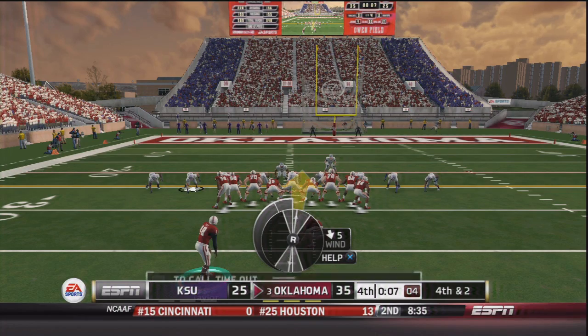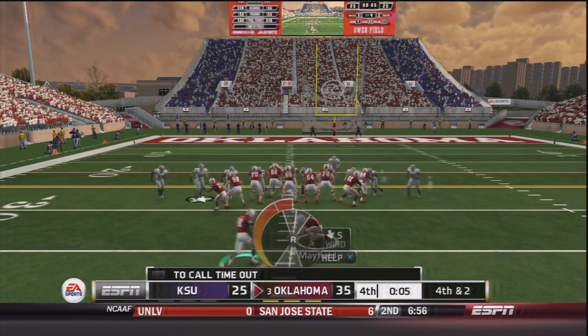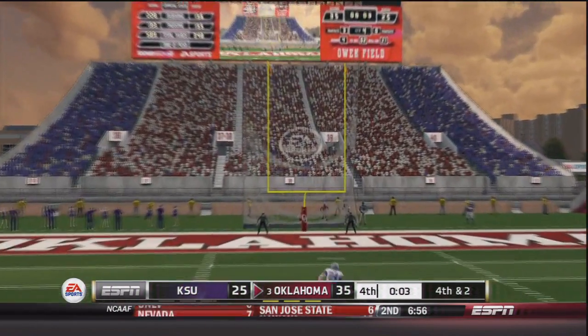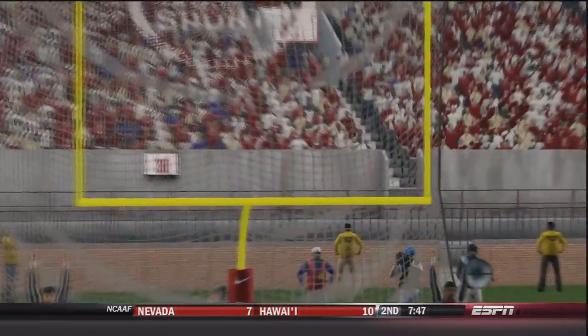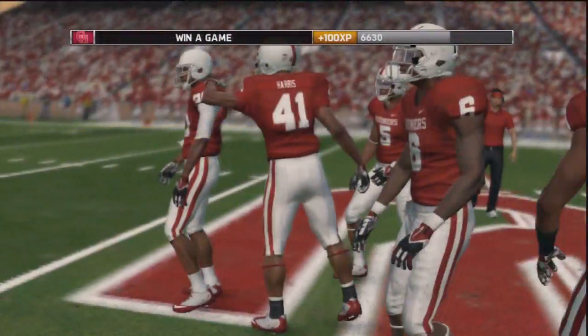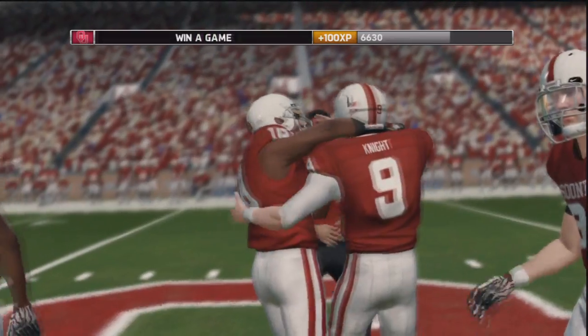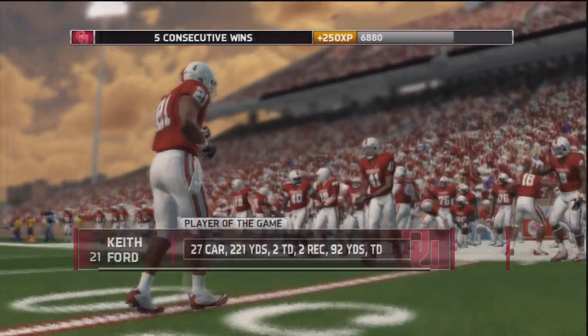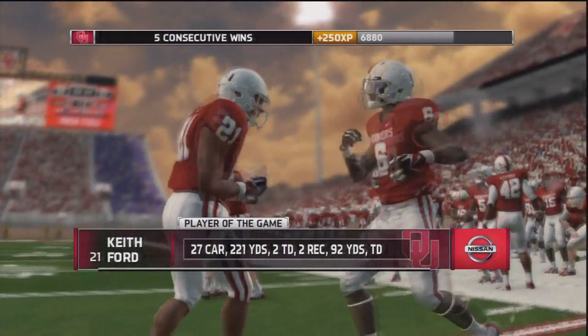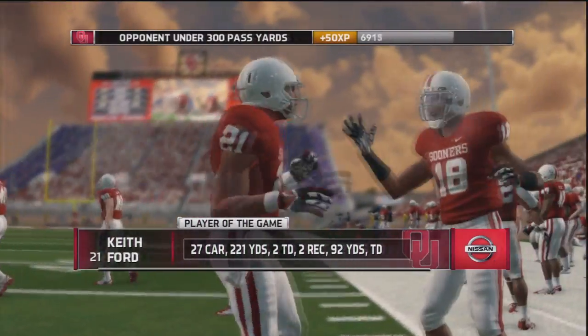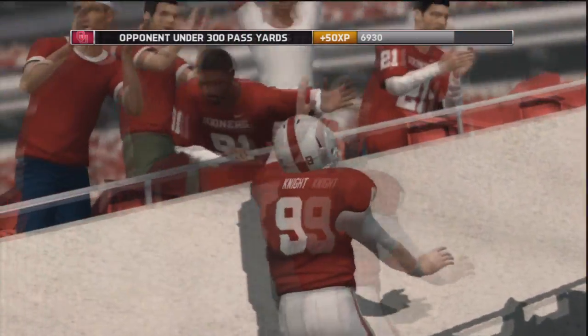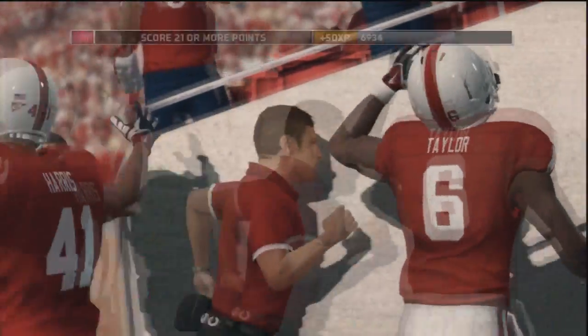They are running the clock down, and Kelvin Taylor is out on the field, and the kick is away, and it is good. That field goal was probably very unnecessary. My reasoning behind it was 4th down, and I was in field goal range, and I wanted to actually see if that was Kelvin Taylor's field goal range, and apparently it is. I'm still trying to learn this kicker because it is his first year.